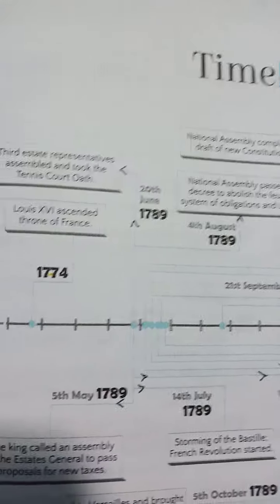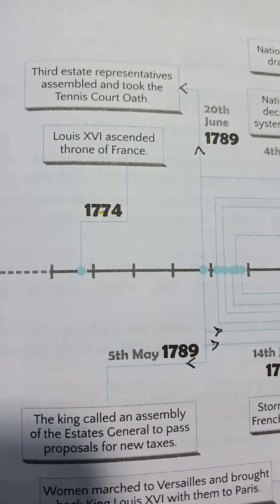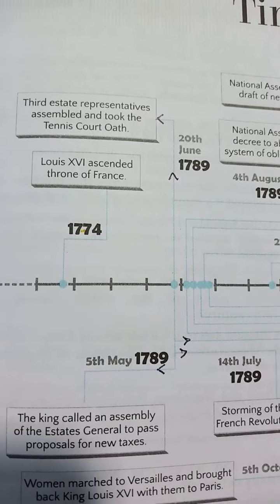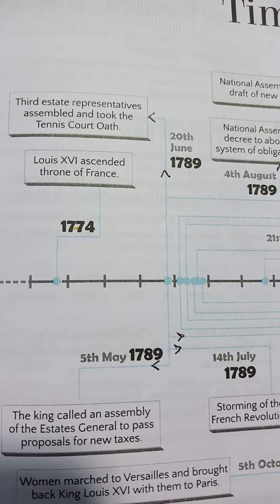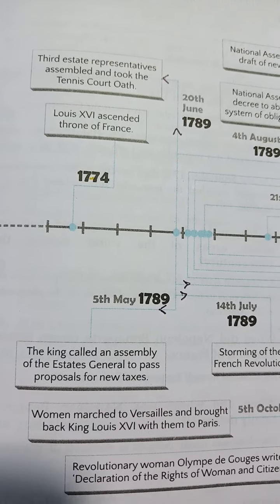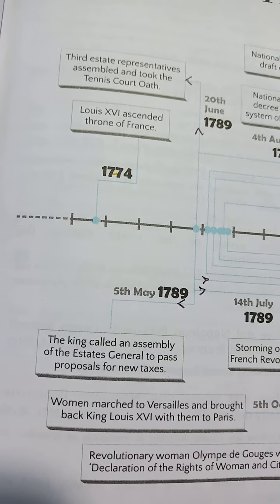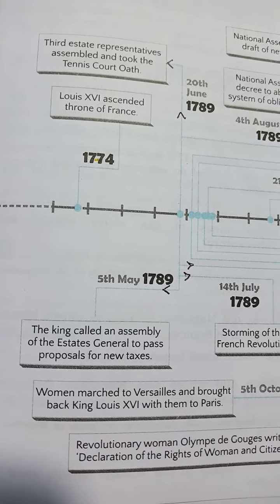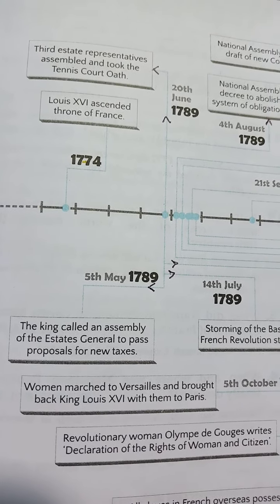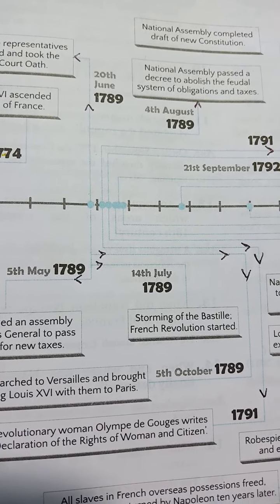Now see, we have discussed some of the incidents related to France that took place in 1789. First of all, you can see in 1774, Louis ascended the throne. Then you can see the incident that took place in 1789: the king called an assembly of the Estates General to pass the proposal of a new tax. You can see the storming of the Bastille, and the French Revolution started.